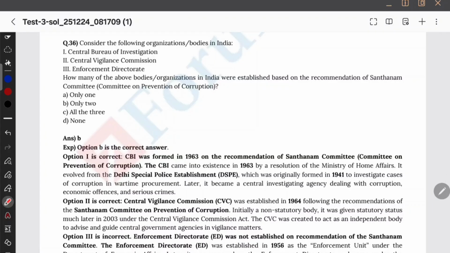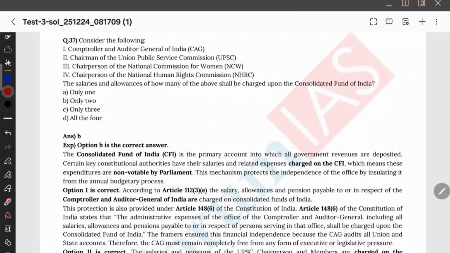Consider the following organizations or body: Central Bureau of Investigation, Central Vigilance Commission, ED. How many of the above bodies or organizations in India were established based on the resolution of Santhanam? ये दोनों तो संतानम मुझे पता है. ED I'm not able to recall, but yeah, only 2. Enforcement Directorate is for money laundering, etc. Which I mean the original basis I can't recall.